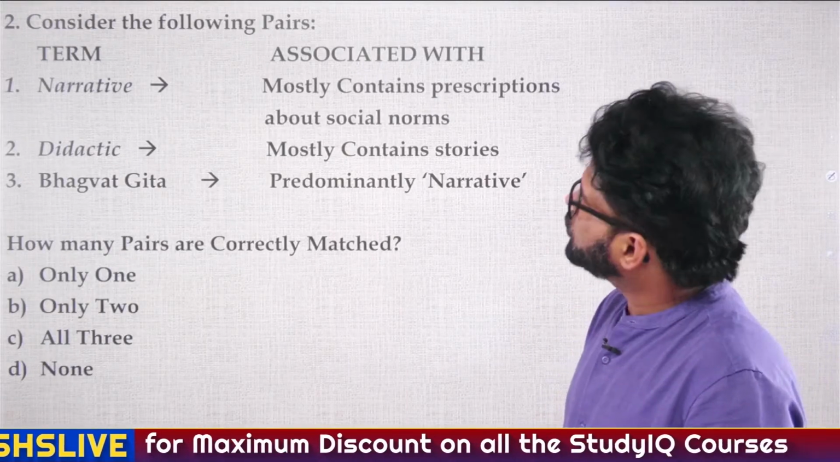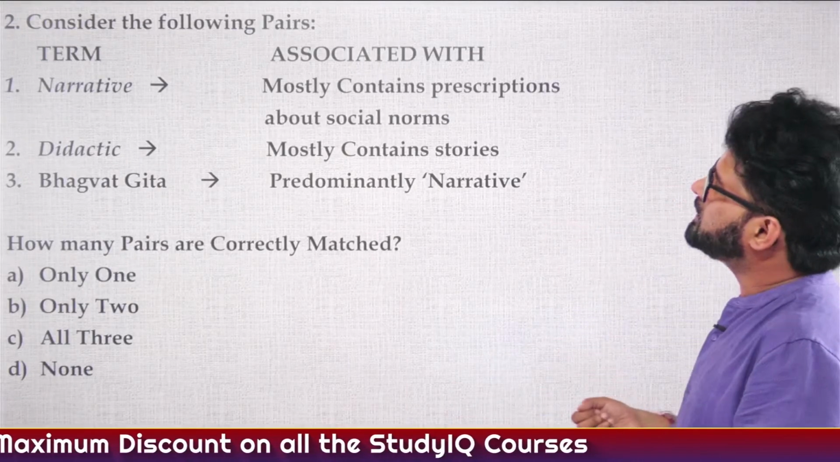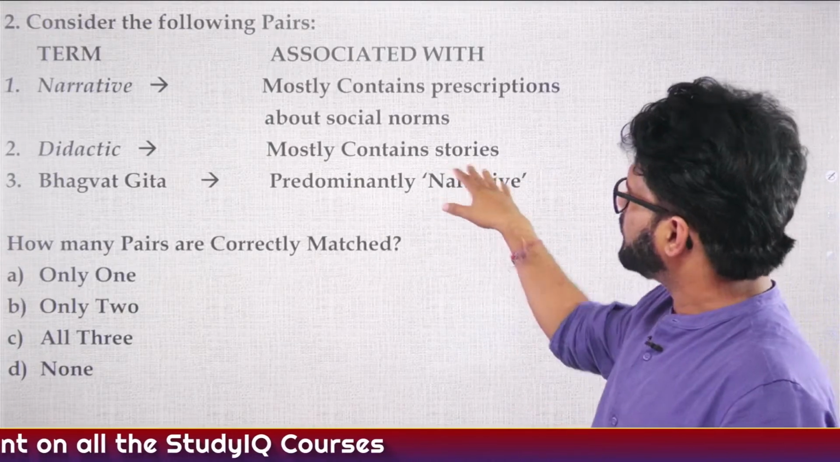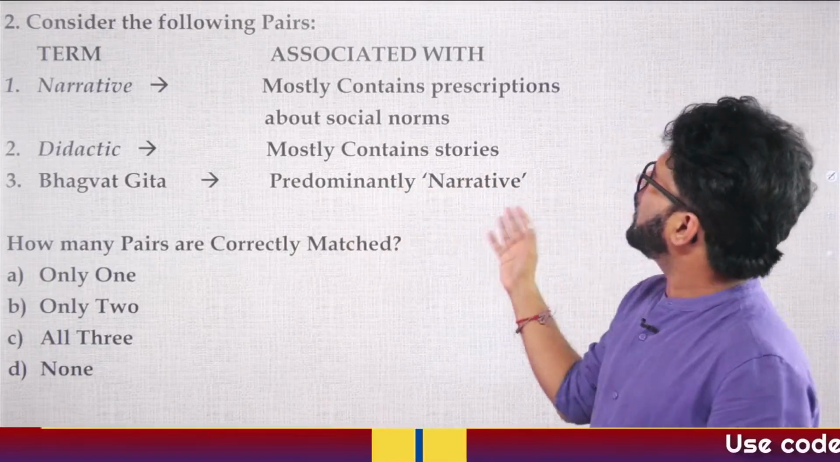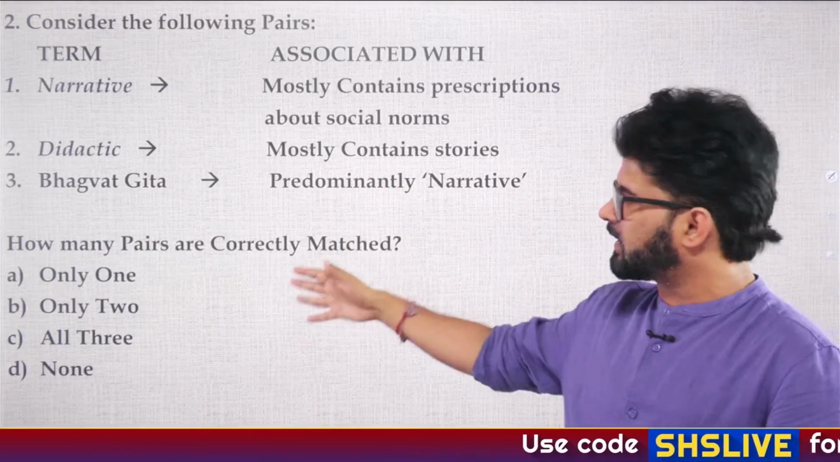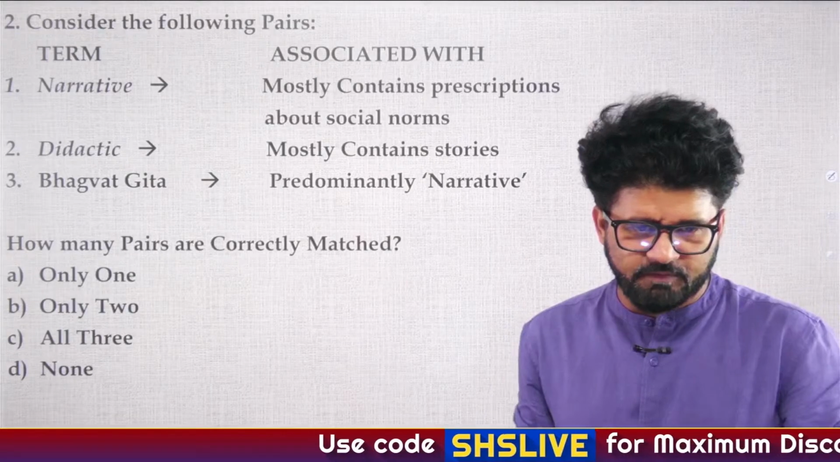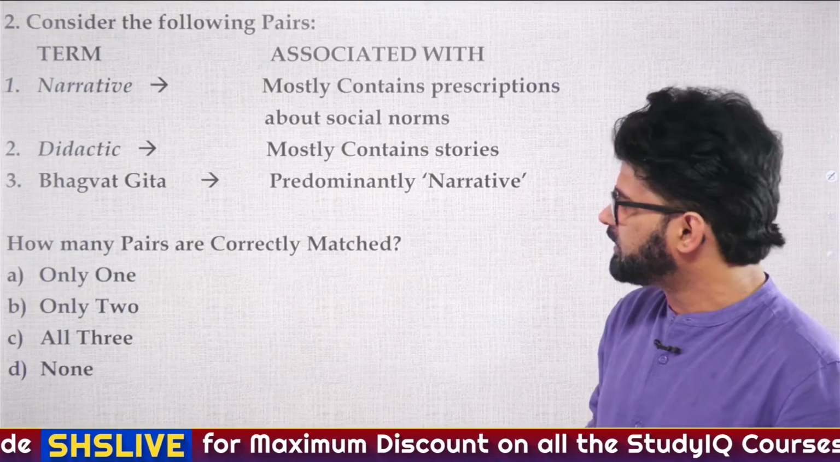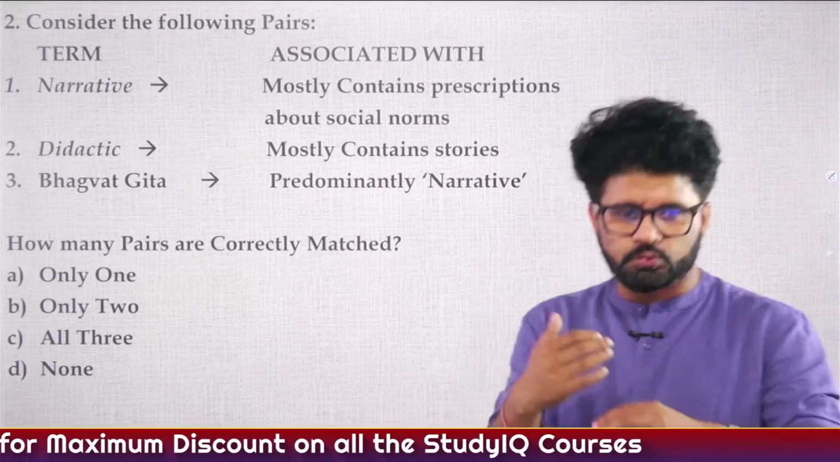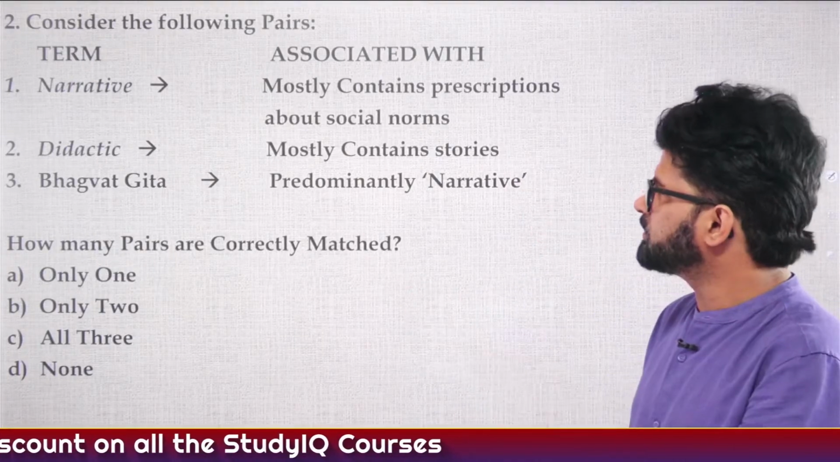Pairs, terms associated with narrative, didactic, Bhagavad Gita. Narrative mostly contains prescriptions about social norms. Didactic mostly contains stories. Bhagavad Gita predominantly narrative. So how many pairs are correctly matched? Bulbul has given the answer. Sundaram has given the answer. A only 1, B only 2, C all 3, D none. Questions will be tough because these kinds of questions are generally tough.